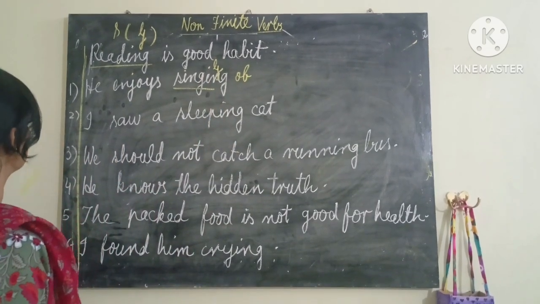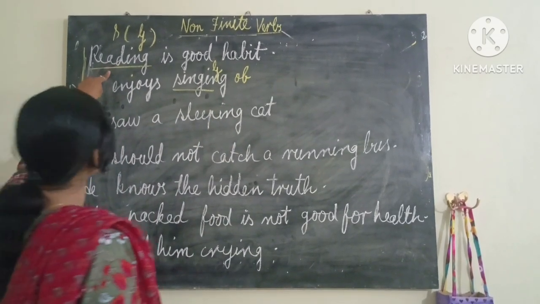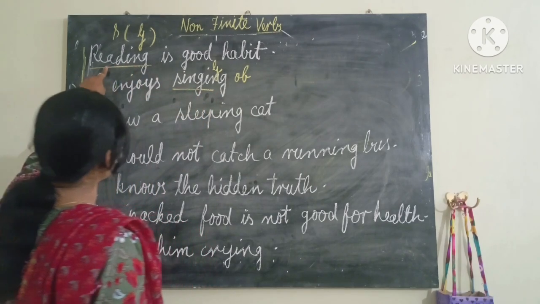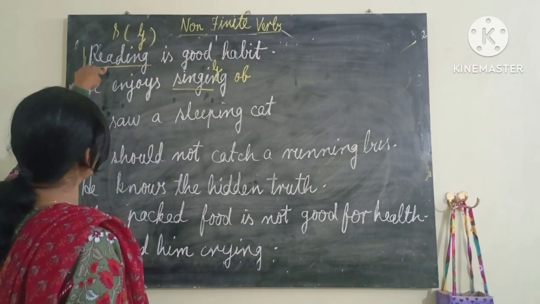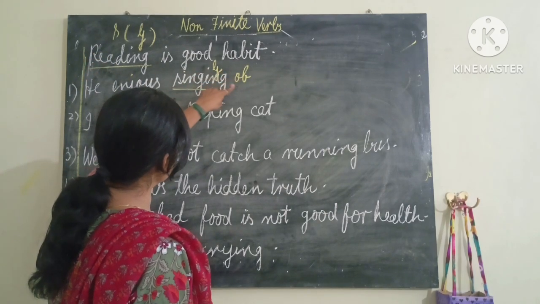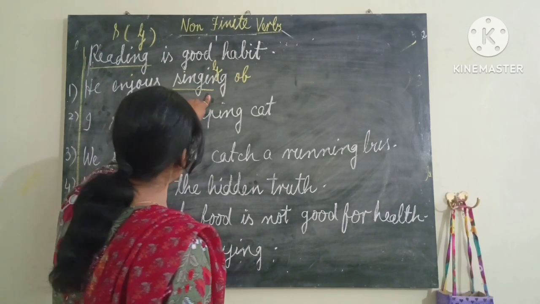Now next. Because this is subject, this is object, and it is the ing form of the verb, it means it is behaving as a noun. Subjects are always nouns. Singing, this is also an object, the ing form of the verb, it is also behaving as a noun.